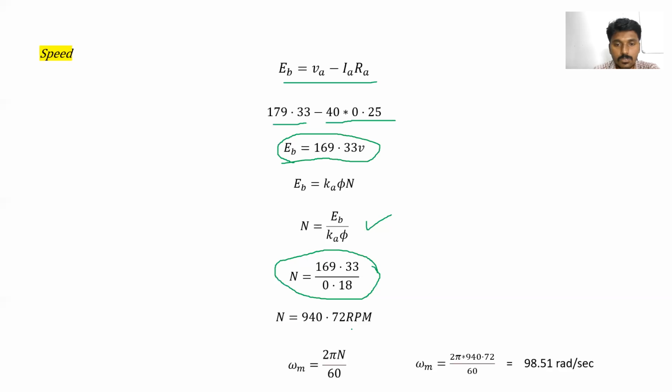Clear? So N is equal to how much? N is equal to 940.72 RPM. Also we can easily find the speed in radians per second. Omega is equal to 2 pi N by 60. So 2 pi into 940.72 by 60 is equal to 98.51 radians per second.